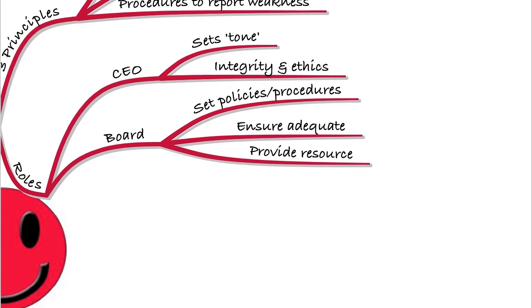They'll also make sure that the resources are available so that internal controls are put in place. Remember, we said one of the limitations to internal controls was if we maybe didn't have enough resources. Well, the board need to take responsibility for that. They will provide the resources for internal controls.